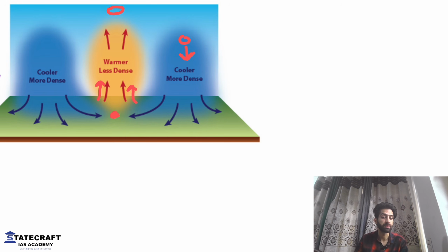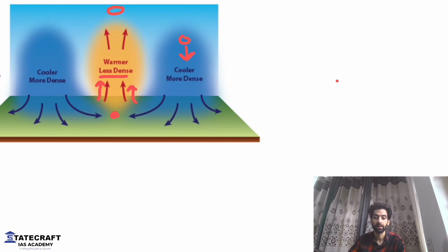Are you getting my point? Warm air will always ascend. It will always go high. Why? Because it has less density. The particles expand. Long story short, warm air always goes up. It ascends. And the cold air will come down. It will descend. This creates a condition of pressure gradient.